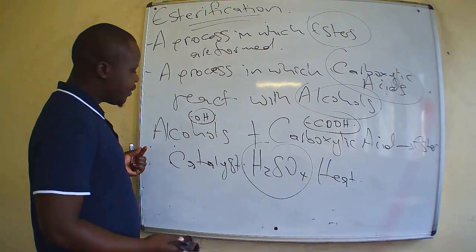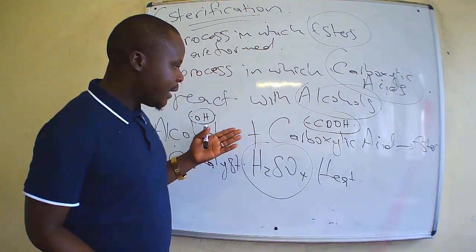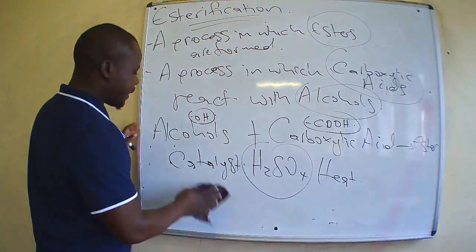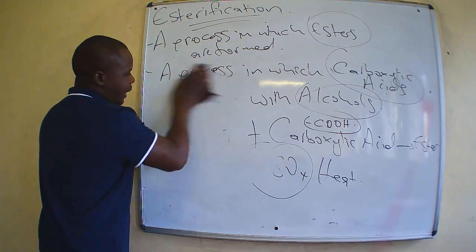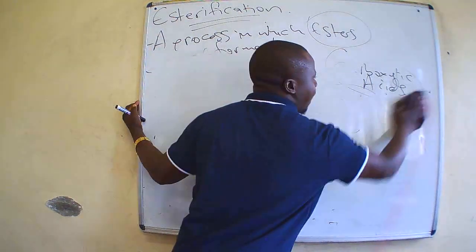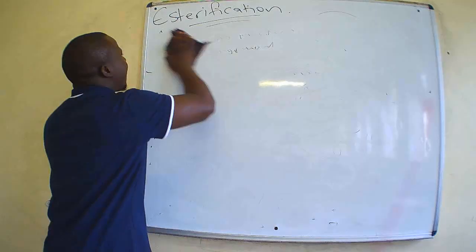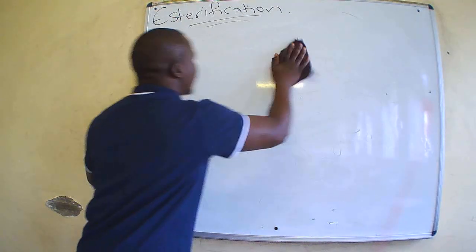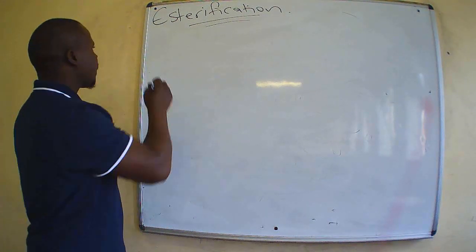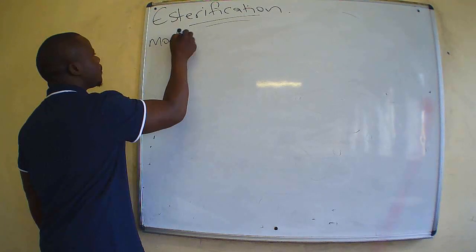So now we have the model that alcohols need to react with carboxylic acids to get esters. Let us see now, having an example of some structural formulas, to see how we come up with an ester and what is going to be the functional group of esters. So, like I said, we have our model.